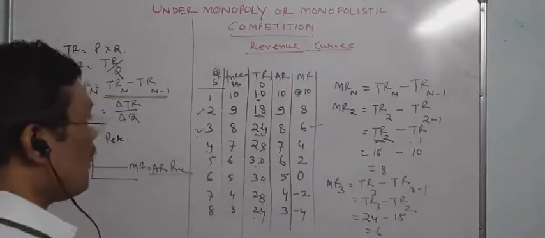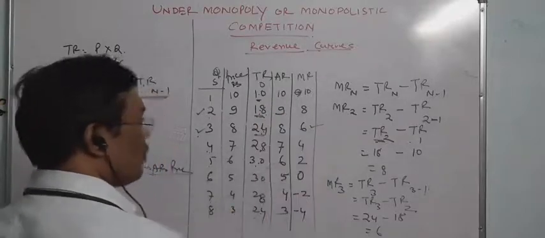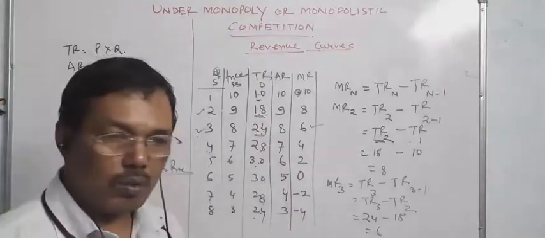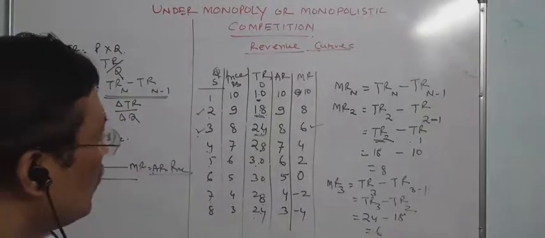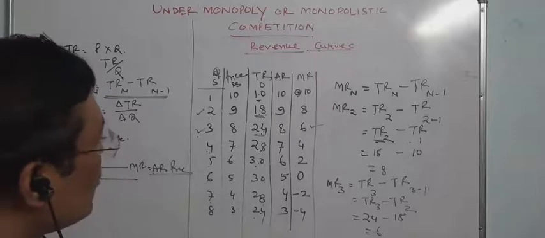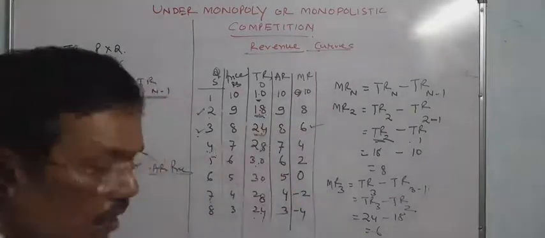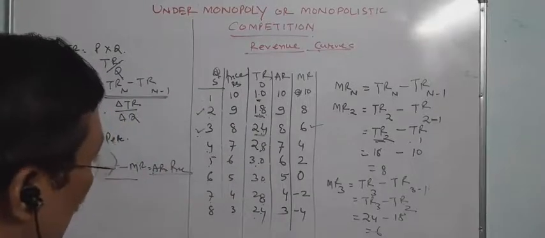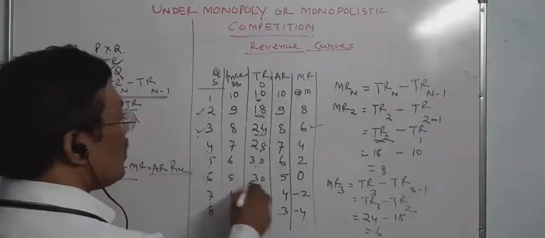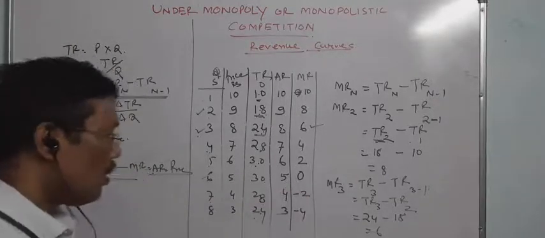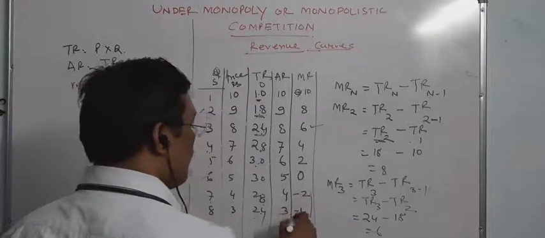So similarly, we have calculated from this table what the marginal revenue will be. Now see the table and observe it. What you will observe is that marginal revenue is going on decreasing. Up to the 6th unit, marginal revenue is 0, and after that marginal revenue is negative: minus 2, minus 4, like this.